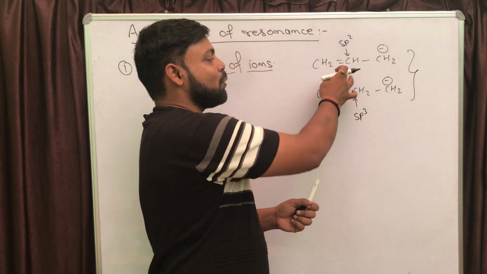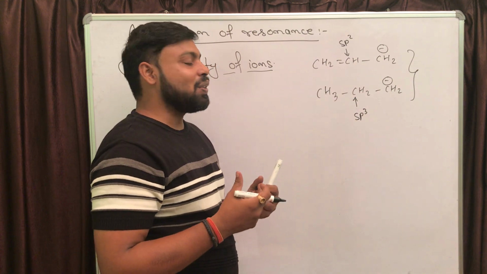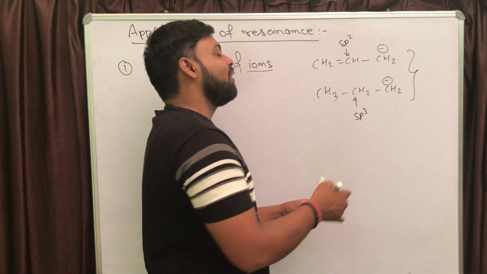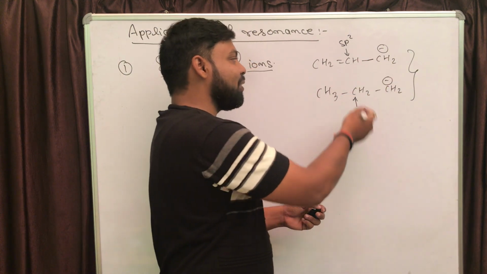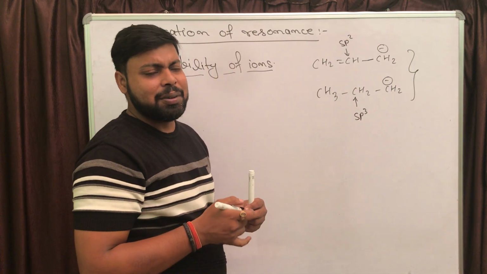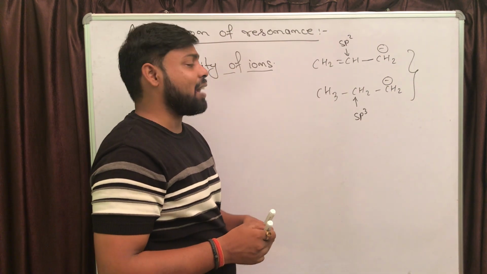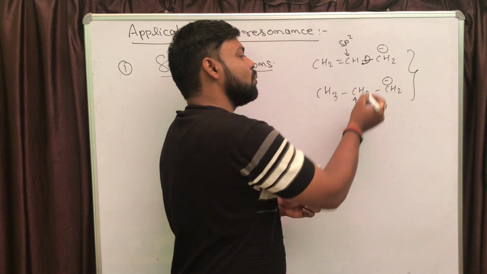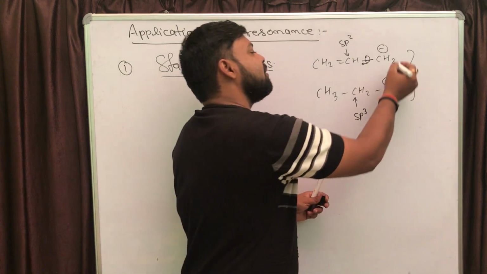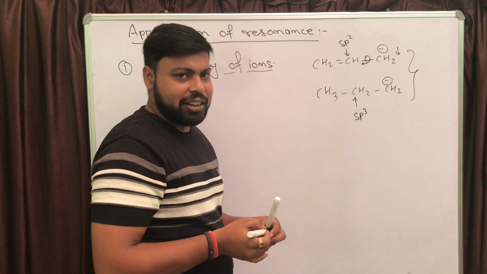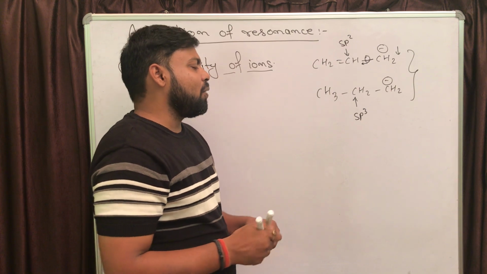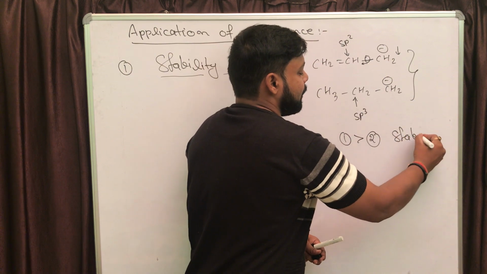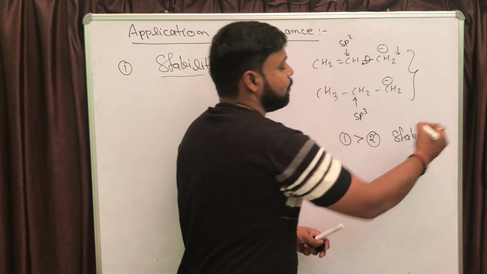So the sp2 hybridized atom is going to have more electronegativity as compared to the sp3 hybridized atom. So it is going to show a minus I effect. It will pull the bond pair electrons towards itself, and the negative charge will get decreased, right? So the stability of the first one is going to be more than the second.